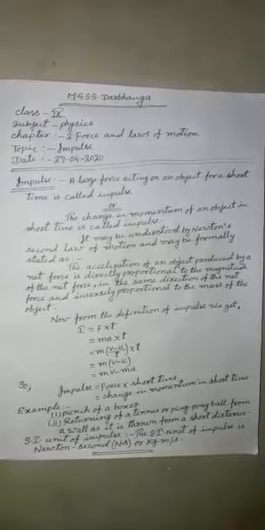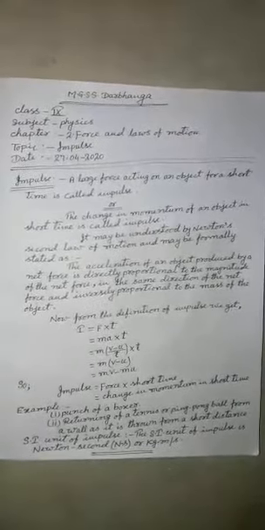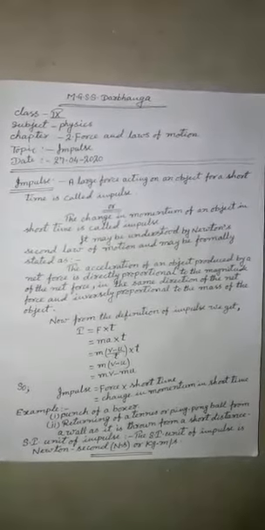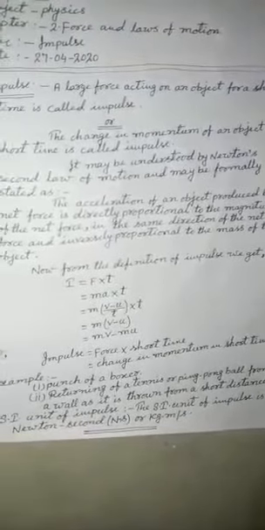Now, some examples. Dear students, there are various examples that we experience in our daily lives. As when we throw a tennis or ping pong ball on a wall from a short distance, it comes back.